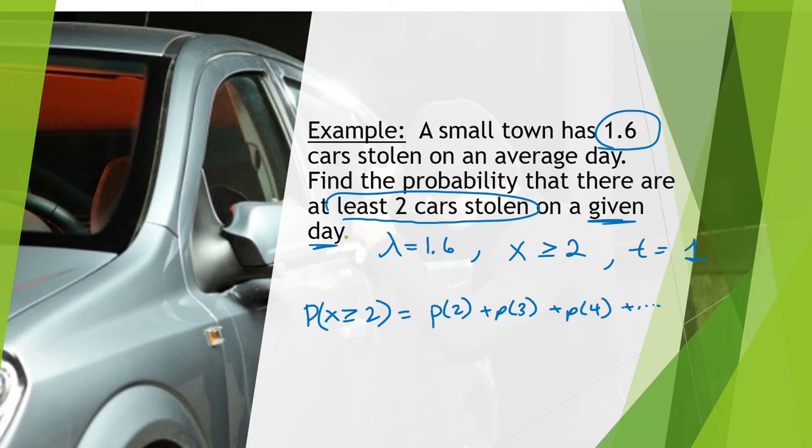Now, this is not possible to do, so if we were to do it by hand, I would have to subtract from 1, because I know starting from 0, 1, 2, 3, 4, and so on should add up to 1, but I don't want everything in front of p of 2, so we'll take away p of 0 plus p of 1. So this is the basic setup for those that wish to do this problem by hand. But I'm going to go on to the computer and calculate this Poisson distribution.